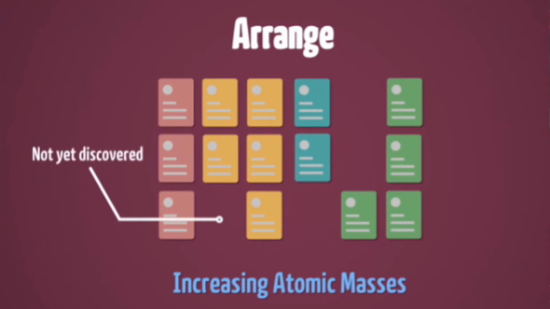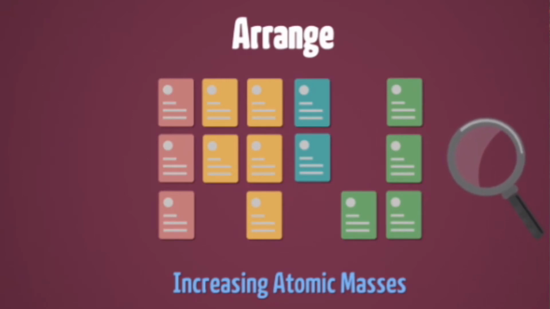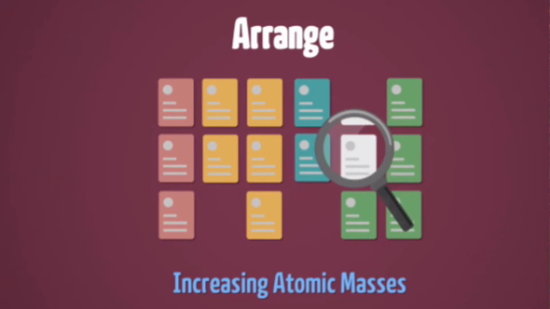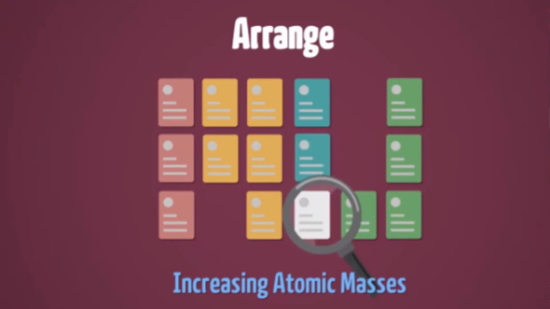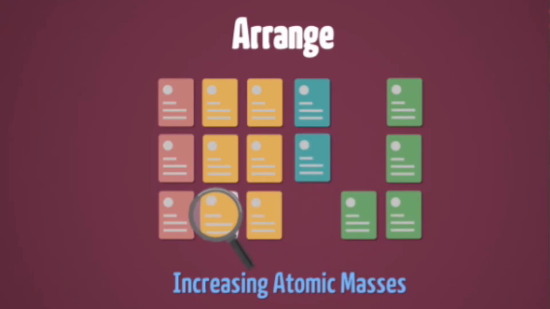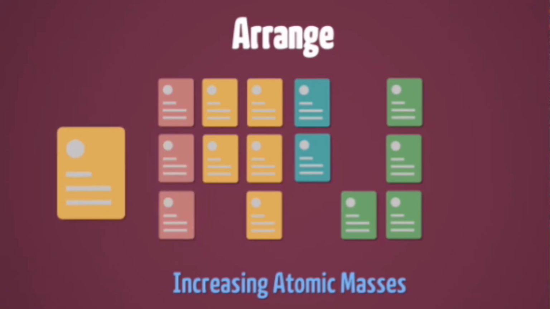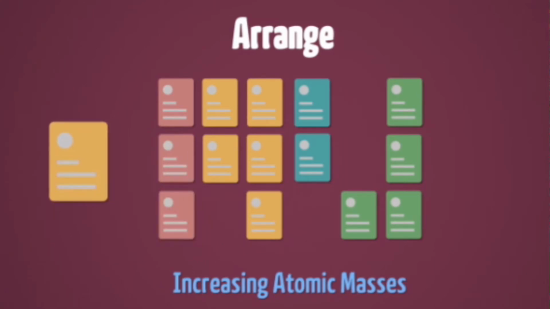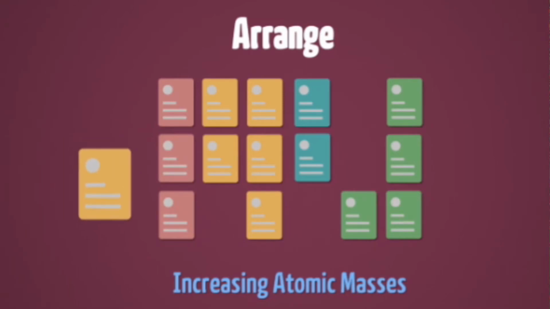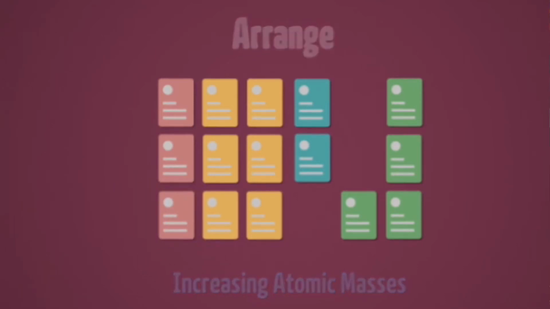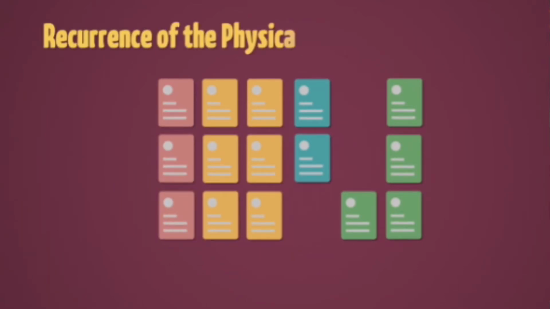This concept makes him a genius, because these elements had yet to be discovered. It means he could see the future. He left some of the places, saying that in this place an element will be discovered with these properties. He guessed before the discovery of the elements themselves. He guessed the properties of that element exactly. Afterwards, of course, these elements were discovered.